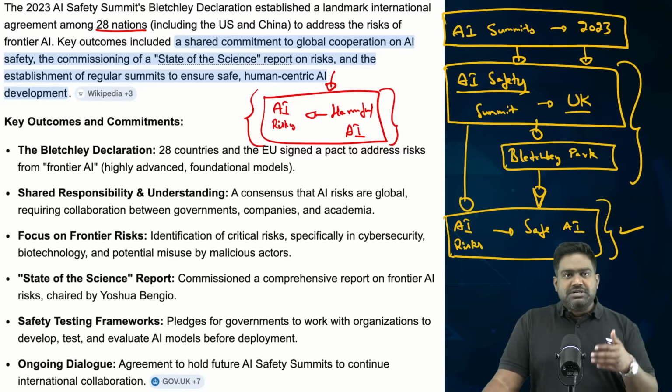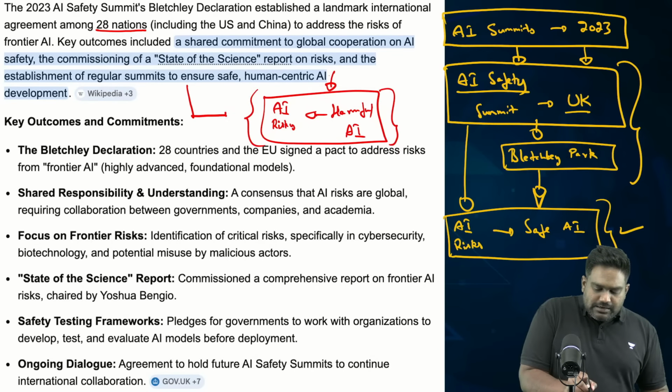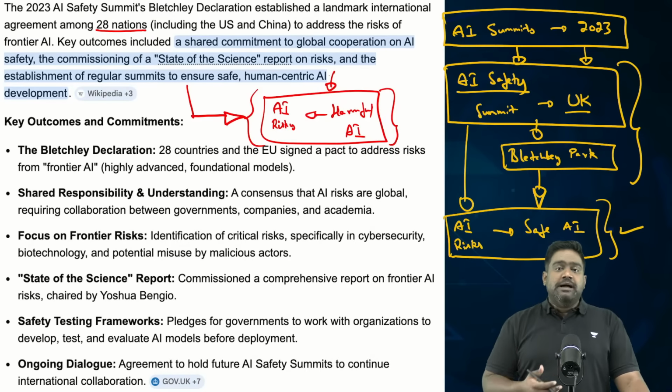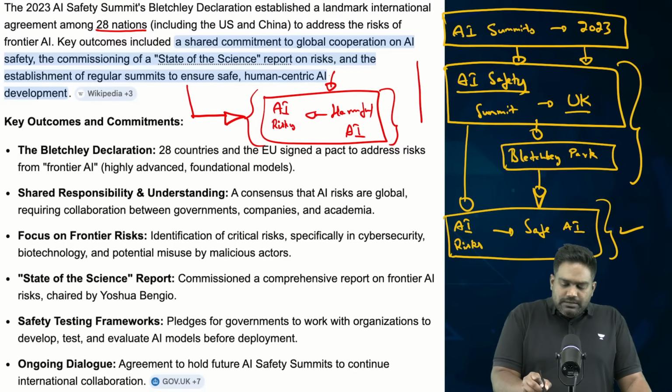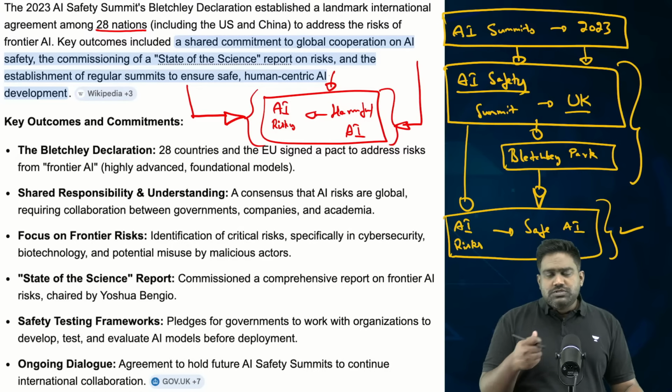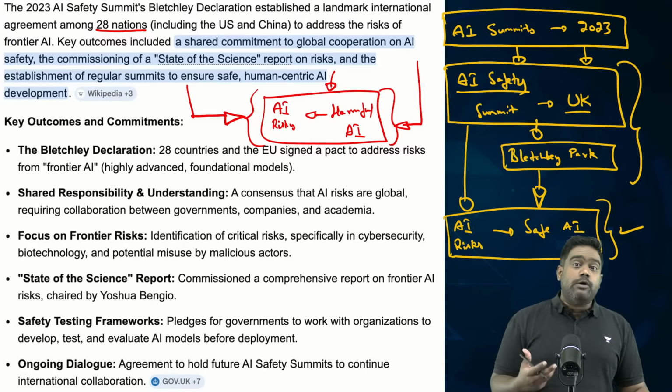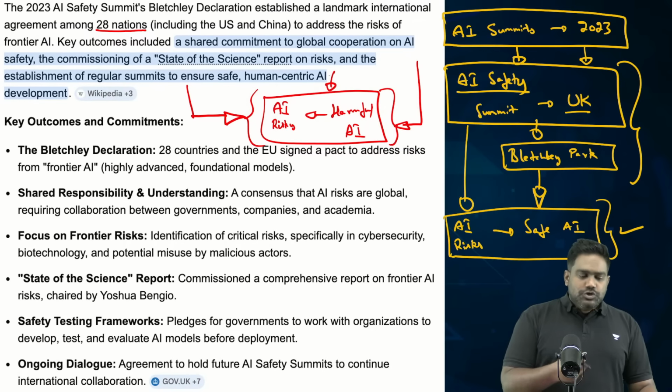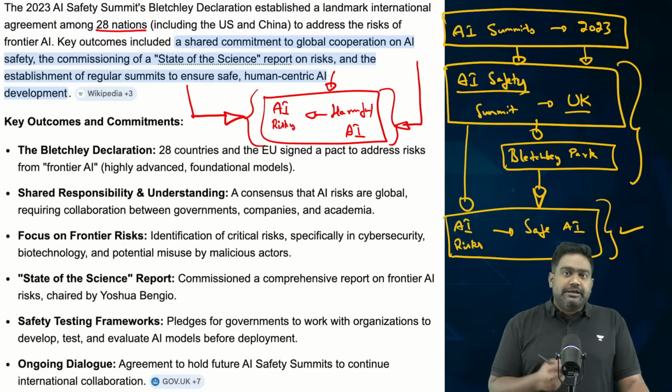Essentially, the signatory governments are committing themselves in a voluntary manner to ensure that tech companies do not develop and roll out harmful AI, which could pose any kind of social, economic, or security risk for humanity. So, this was the first major outcome, the Bletchley Declaration.